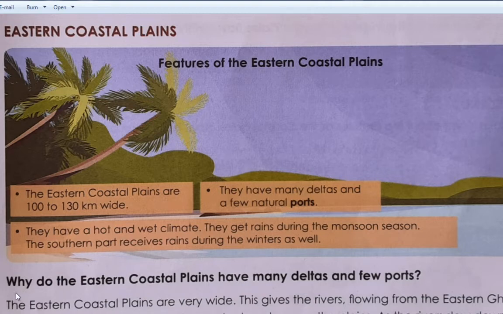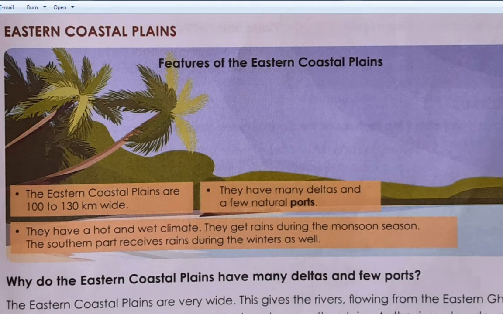Do you know, students, why do the eastern coastal plains have many deltas and few ports? Yes, the eastern coastal plains are very wide. As we have seen here, they are about 100 to 130 kilometers wide.